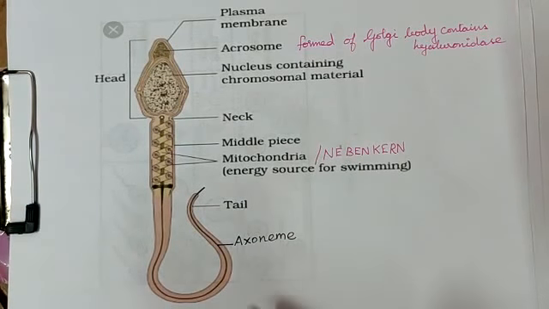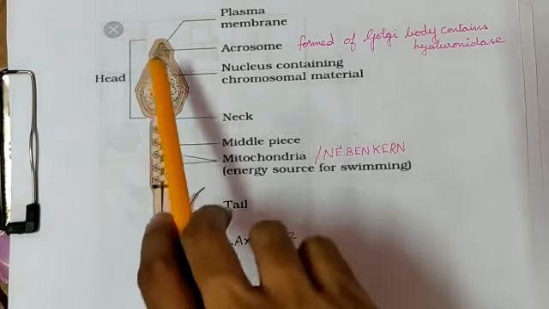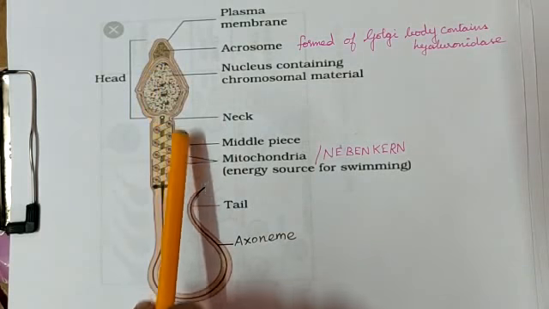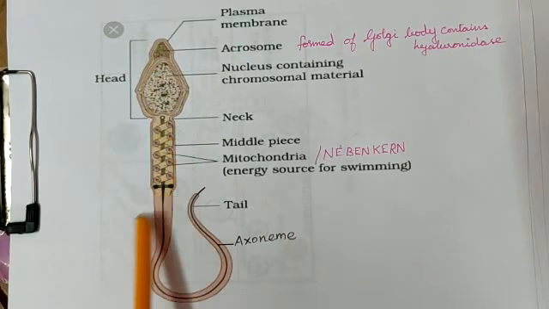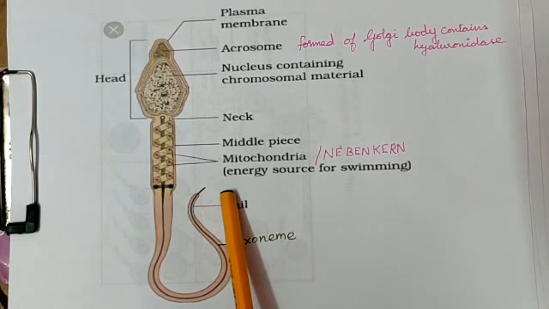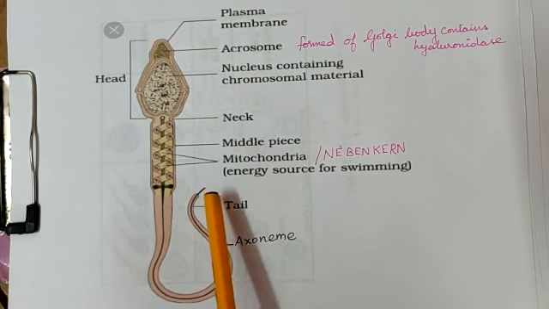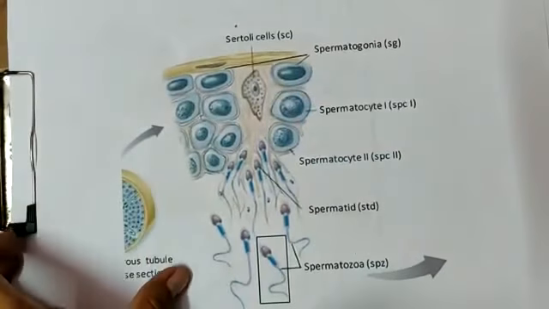This is the structure of a mature sperm. It has a head region, a neck region, a middle piece and a tail. The spermatid gets converted into spermatozoa. Am I right? Can you see this picture clearly?